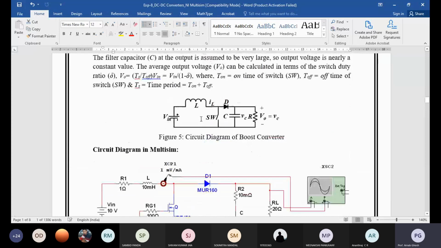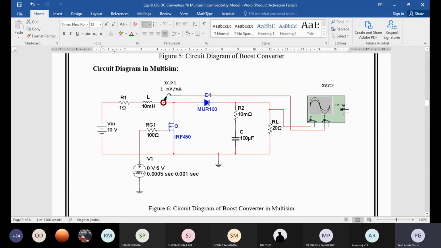Here you can see the inductor value is quite increased from the previous value. Previously it was 30 millihenry for the buck converter; for the boost converter you can see 10 millihenry. You can calculate the switching frequency: if you increase the switching frequency, the inductor size will be reduced.